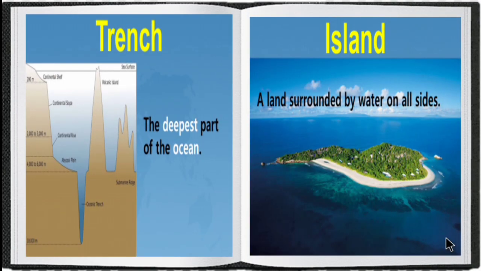Now let's see some definitions related to oceans. The first one is trench. What is a trench? The deepest part of the ocean is called a trench.